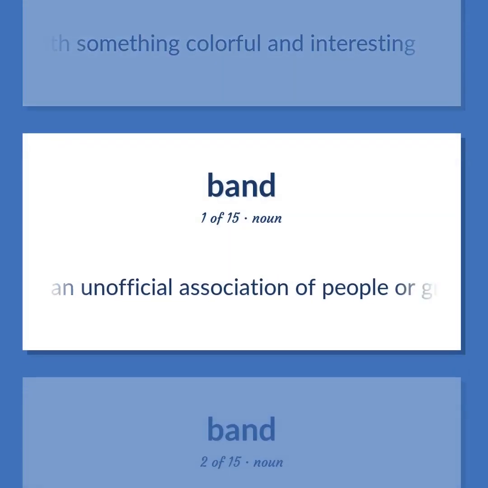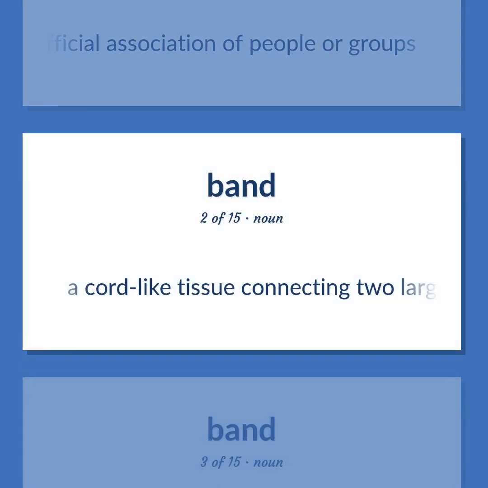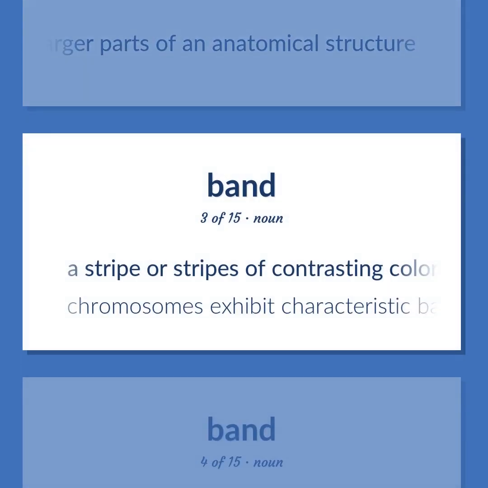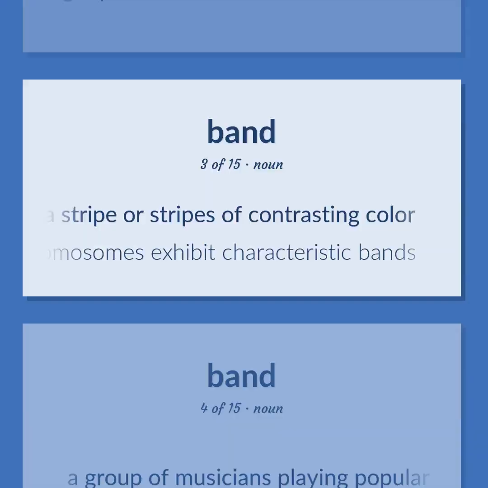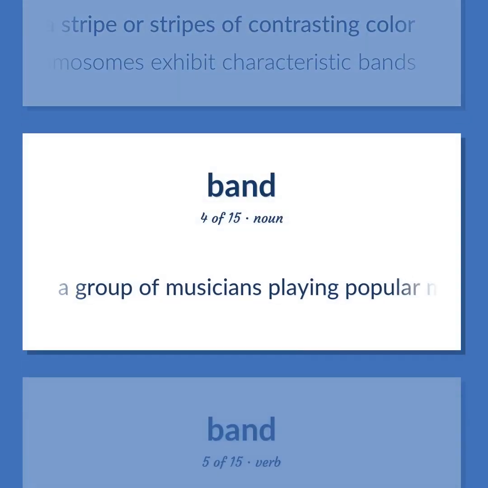An unofficial association of people or groups. A cord-like tissue connecting two larger parts of an anatomical structure. A stripe or stripes of contrasting color. Chromosomes exhibit characteristic bands. A group of musicians playing popular music for dancing.